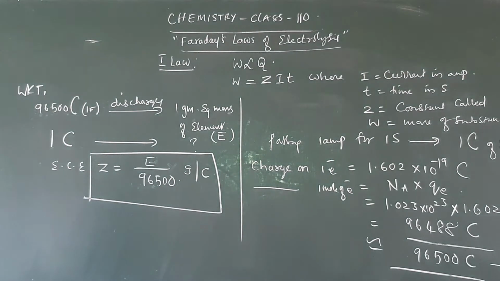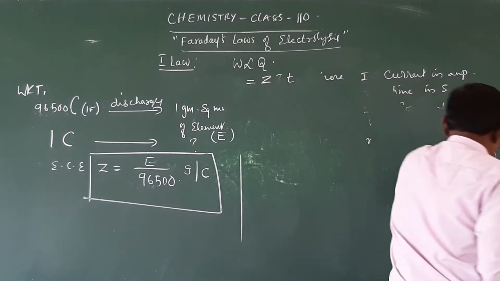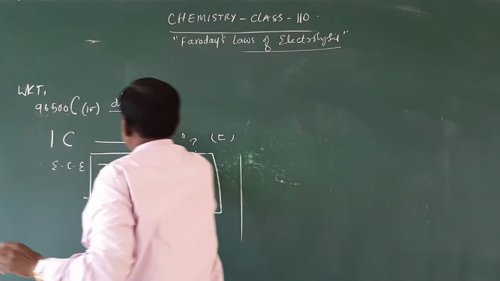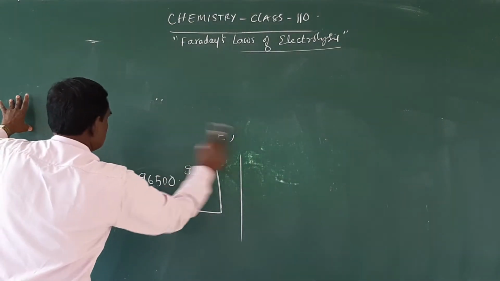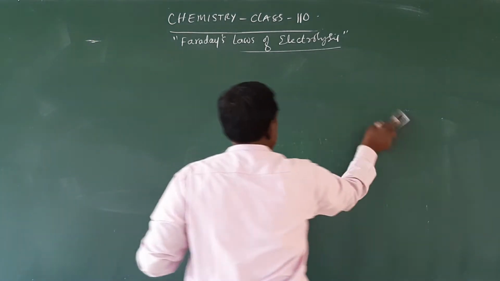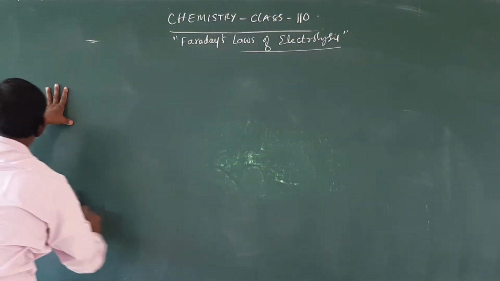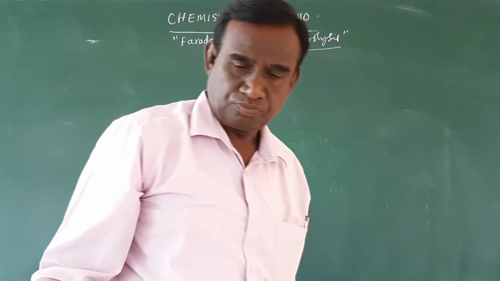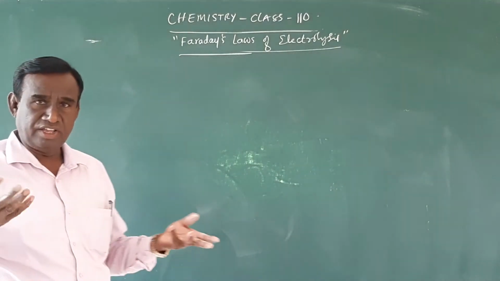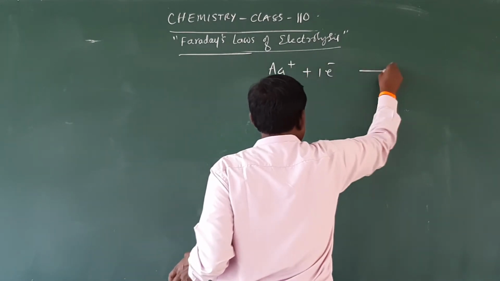Okay, after that we have one more concept here: the amount of electricity required. For example, for a reduction electrode reaction, Ag plus plus 1 electron gives rise to Ag.